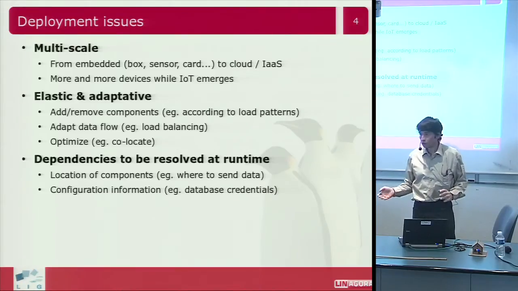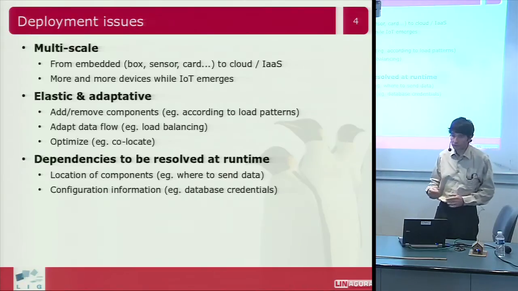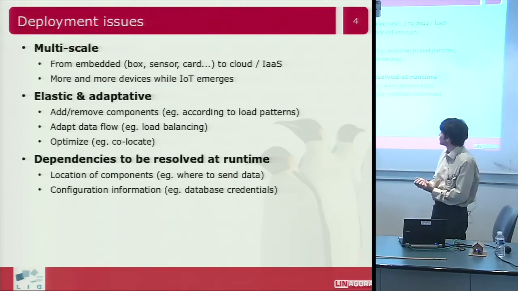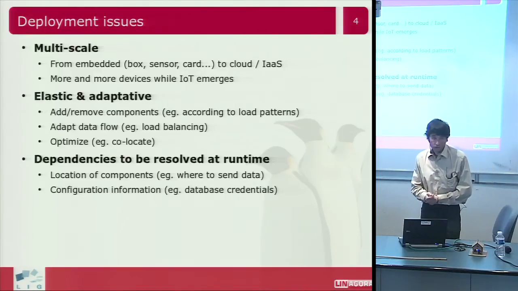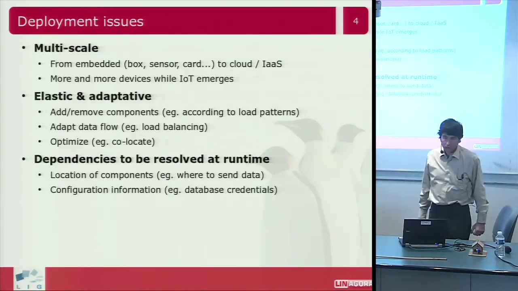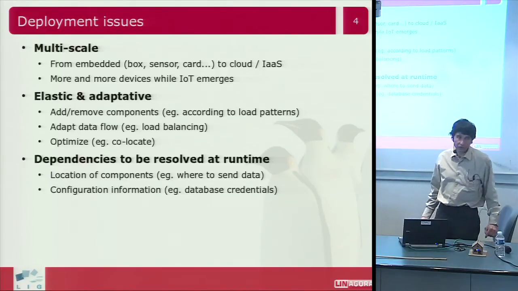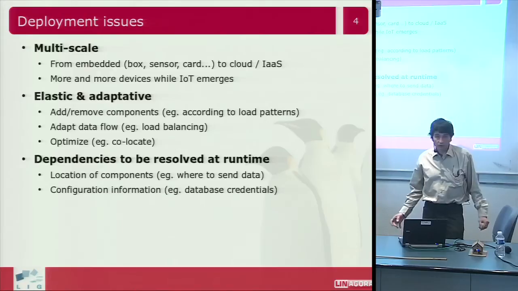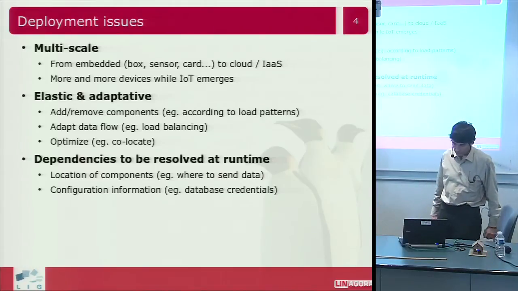It can be according to load patterns or according to failure of some components or that kind of stuff. We have to adapt data flows, for example, to load balance, if necessary, across multiple platforms. And we will also have, in the long run, optimization problems that can be, for example, co-location of services or separation of services and that kind of classical problems.